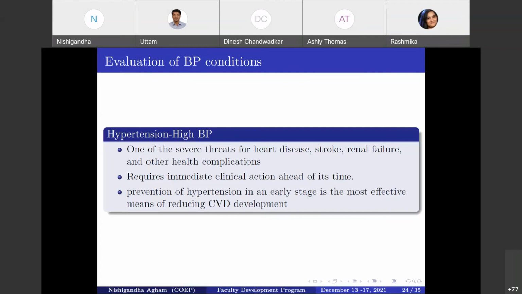So it is very important to have continuous monitoring of hypertension along with normal BP, as it requires immediate clinical action ahead of time. Prevention of hypertension at an early stage is the most effective means for reducing CVD, cardiovascular disease, development.